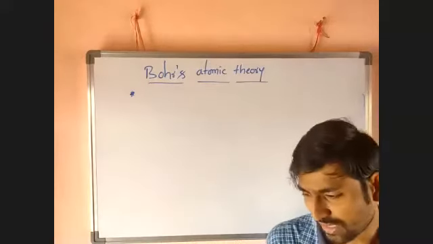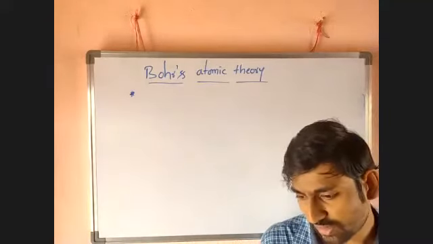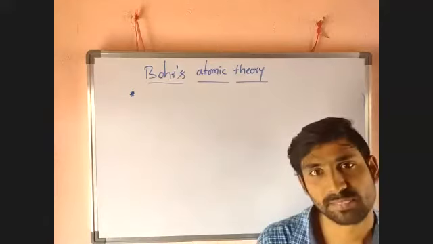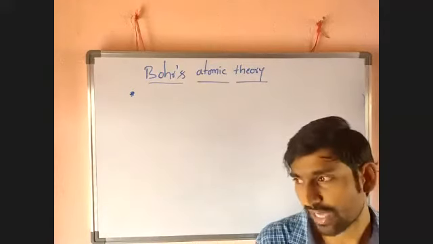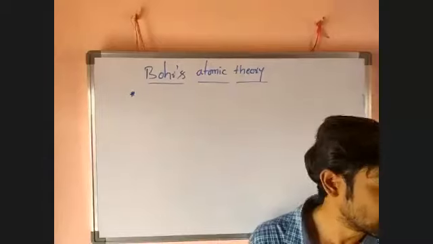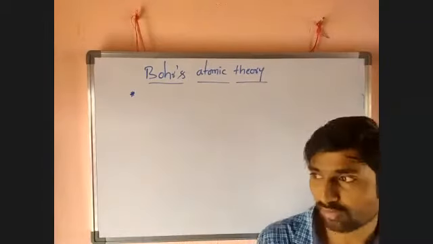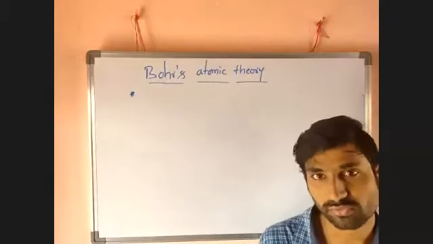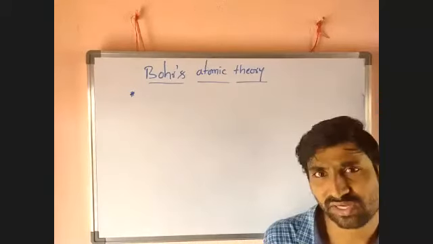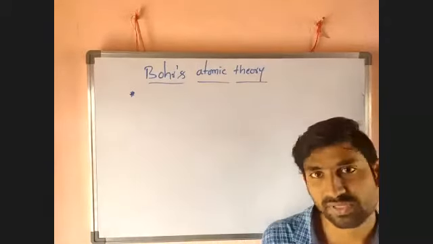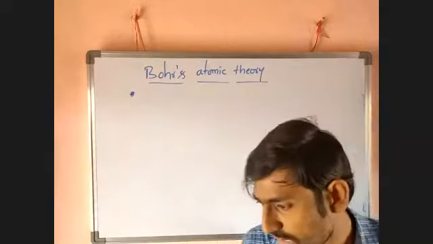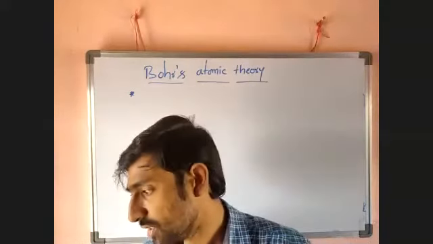Actually, as long as electron revolves around the nucleus, it loses its energy. Definitely, what happens if we move around anything? We lose our energy at a certain time. So definitely, electron also loses its energy at a certain time.